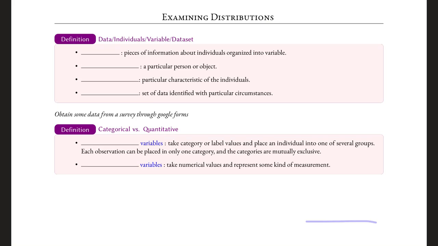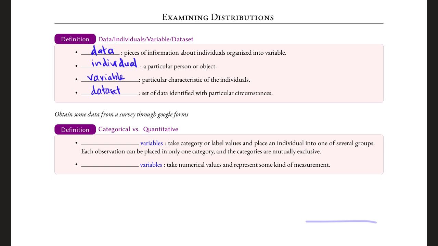Examining distributions. When we examine distributions, we will work with pieces of information about individuals organized into variables. That is the definition of data. The individual is a particular person or object or animal. This is our study subject. A particular characteristic of the individuals that tells something about them is called the variable. And the set of data identified with particular circumstances is called the data set.